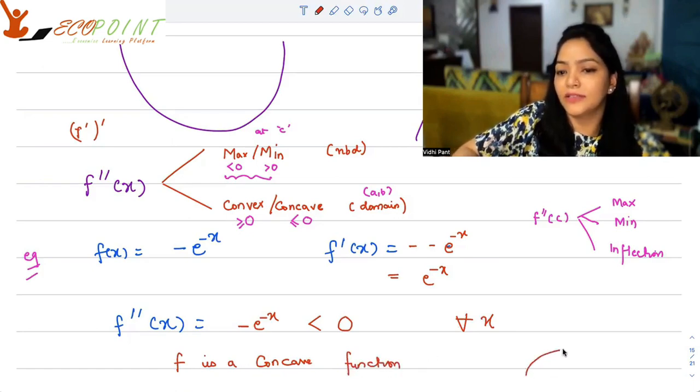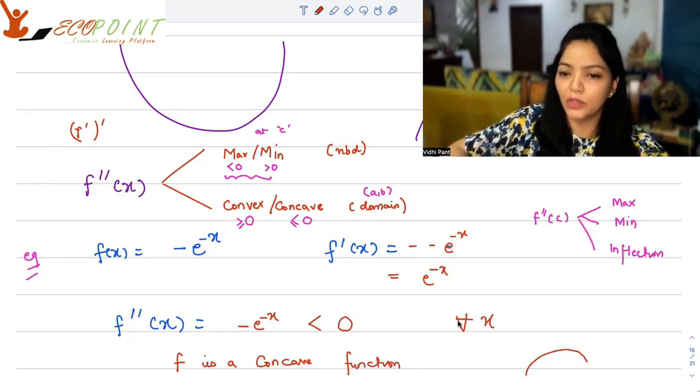A concave function looks like this or some other variation of it. Okay.